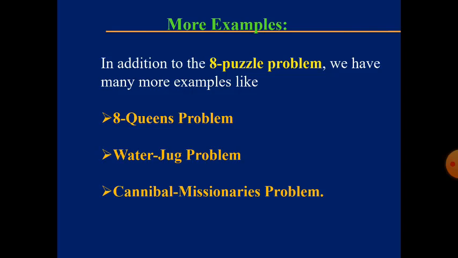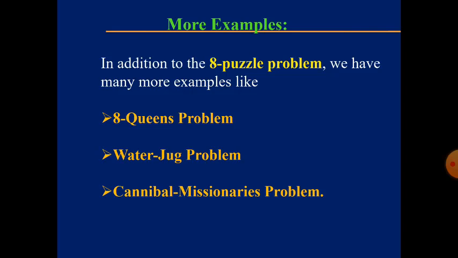Cannibals are nothing but human eaters, and missionaries are very good human beings. We have to take these 6 people, 3 cannibals and 3 missionaries, to the other end of the river.